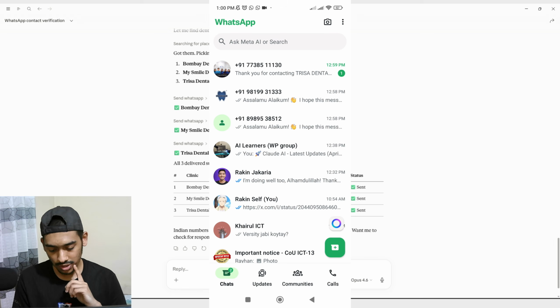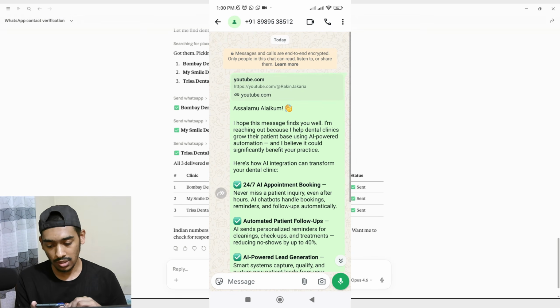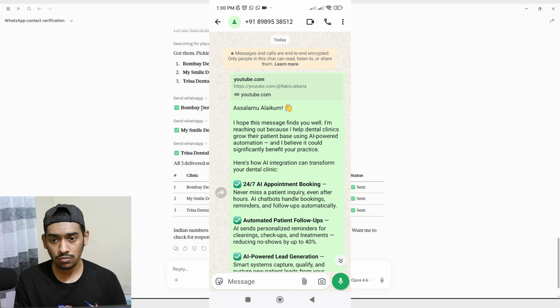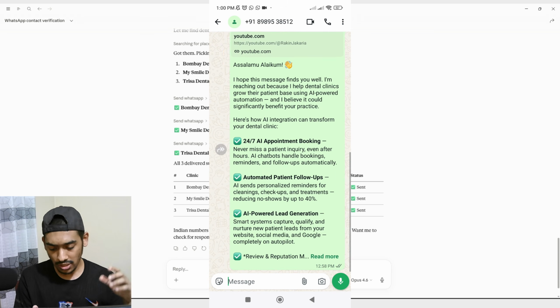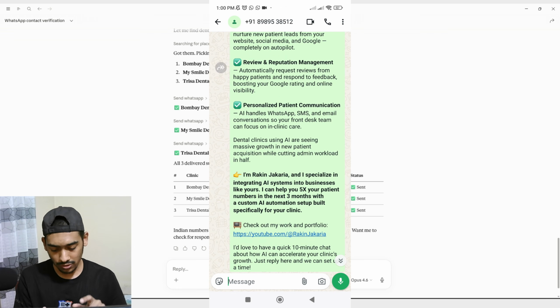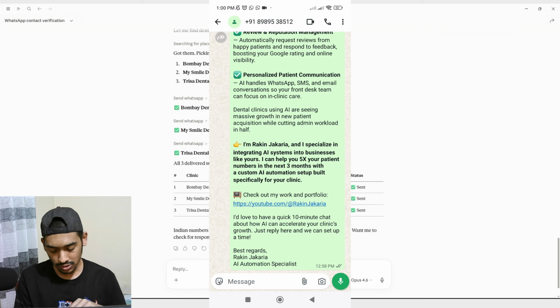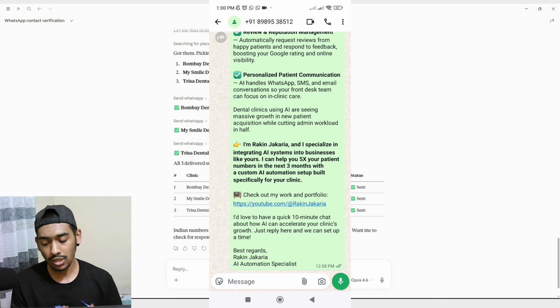It's saying here that all 3 were sent successfully, and there's the first one, location, West Mumbai, Oshiwara Mumbai, and Mulund West, something like this. So here you can see that if I open my WhatsApp, that's the first message it sent, and that's the first one, Bombay Dental Center. It says, Assalamu alaikum, I hope this message finds you well. I'm reaching out because I help dental clinics grow their patient base using AI powered automation, and I believe it could significantly benefit your practice. And that's everything.